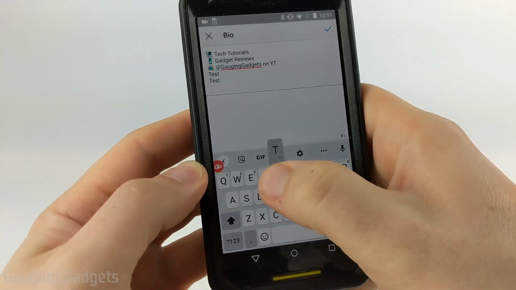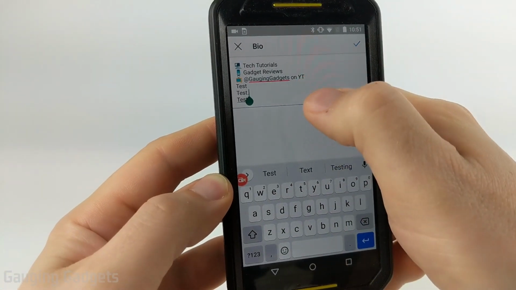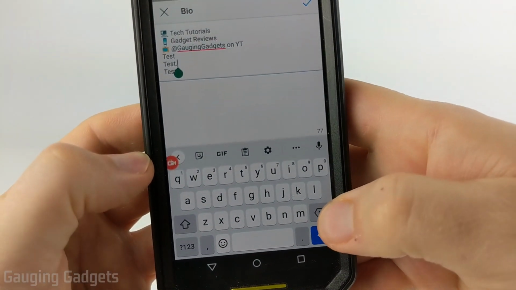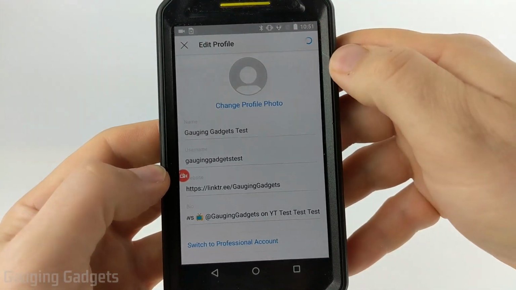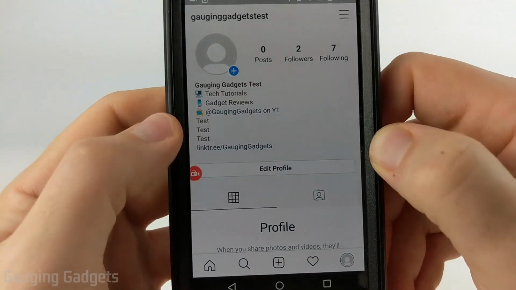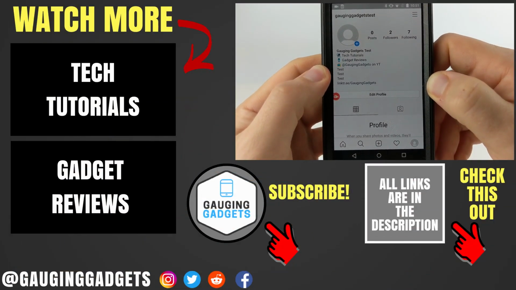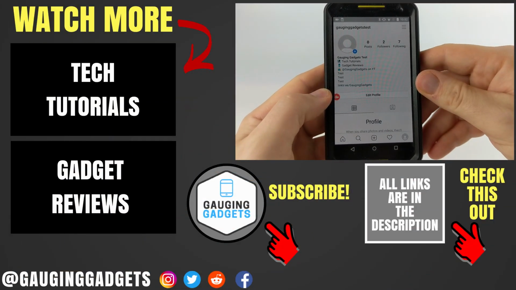I can type whatever I want, and then I can go up to that other line that added the period and delete the period, and then save my bio, save my profile, go back, and then as you can see, 3 more lines have been added to my bio on Instagram. All right, so that's how you create a multi-line bio on Instagram.